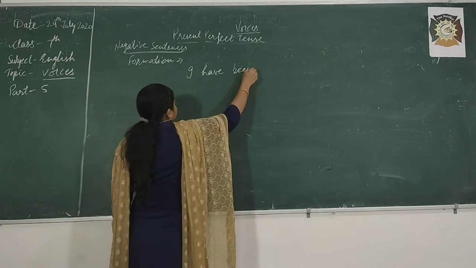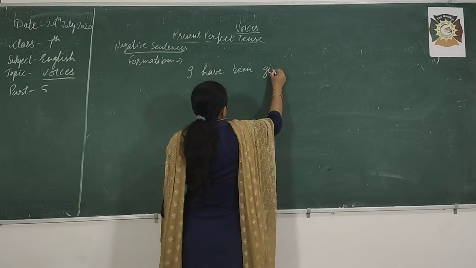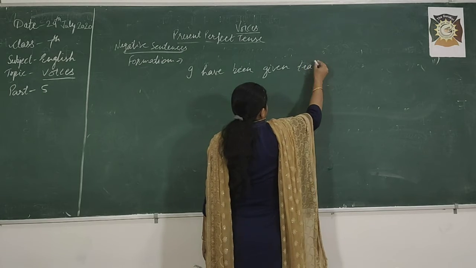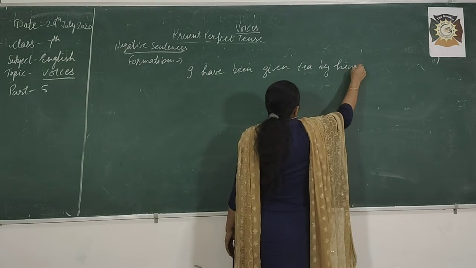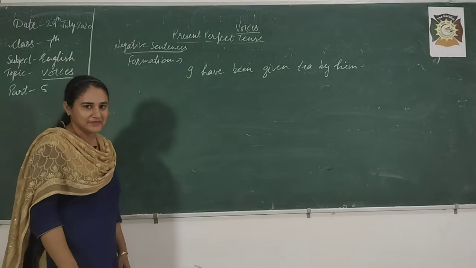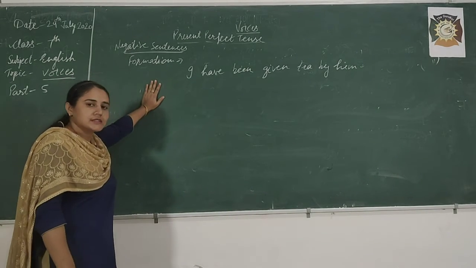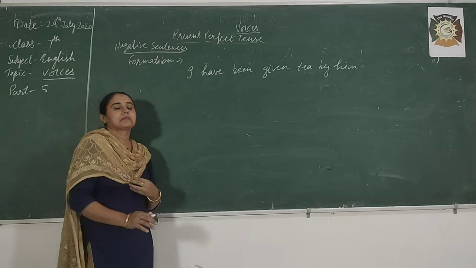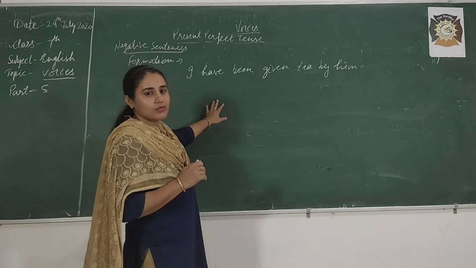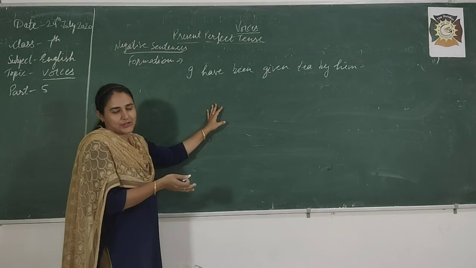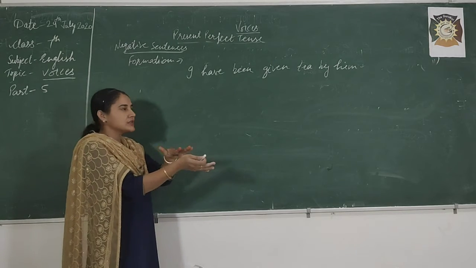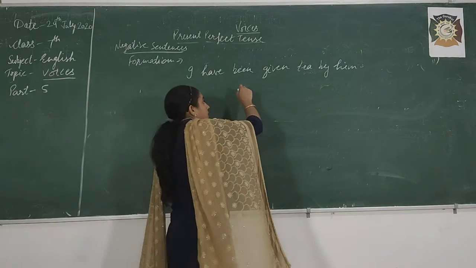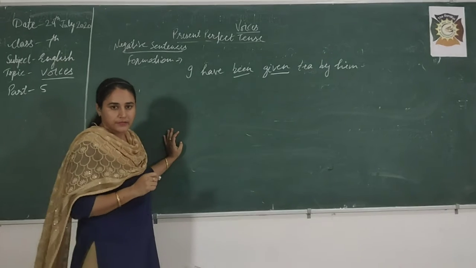I have been given tea by him. Okay. This is your active voice sentence or passive voice sentence? Firstly tell me. I have been given tea by him. Some will say, ma'am, active voice. No, because we are doing the practice of active voice, then we change into passive voice. And some will say, ma'am, this is passive voice. Yes, this is passive voice because been and third form. Right? This is your passive voice.